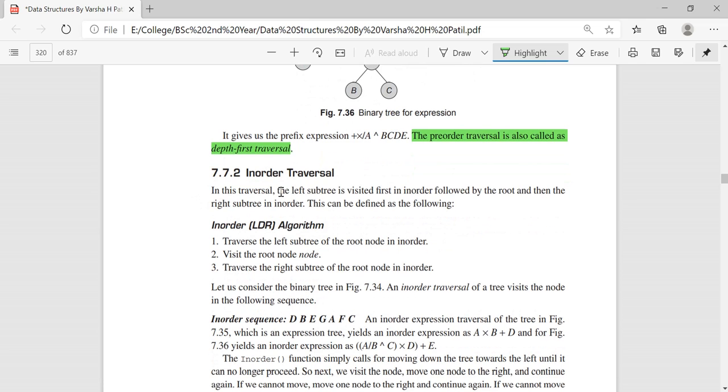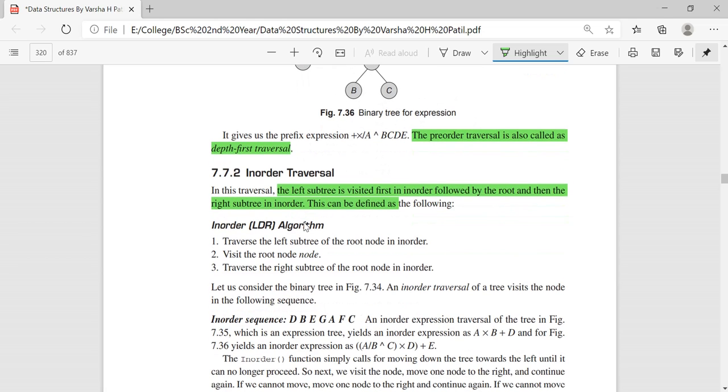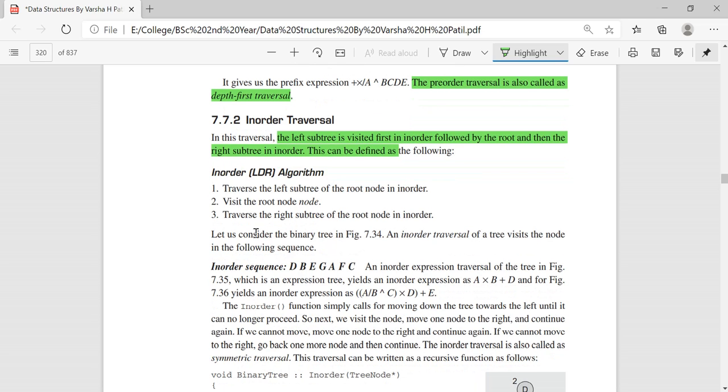So in this traversal, the left subtree is visited first, followed by the root, and then the right subtree in order. In the same manner, the left subtree is visited first, and each subtree within it should also be visited in order. Next, when the whole left subtree is completed, you will visit the root and go to the right subtree. And there also you have to follow in order: left, root and right.